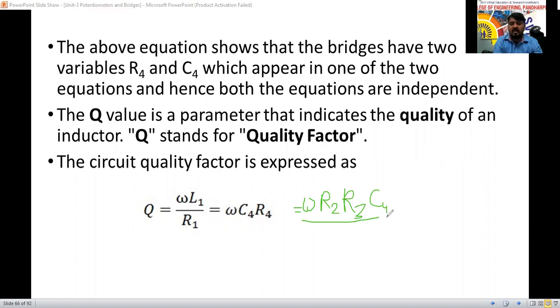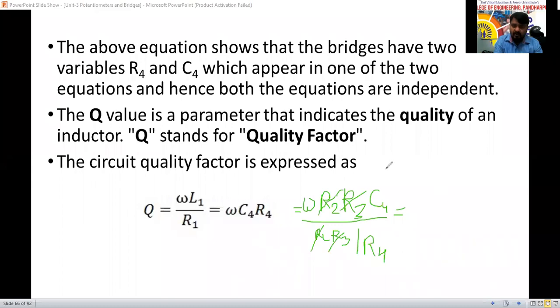And what is the R1 formula? What is the formula for R1? R2 into R3 upon R4. So this R2 R3 and this R2 R3 I can cancel here now. Yes, sir. So here 1 by R4 is there.